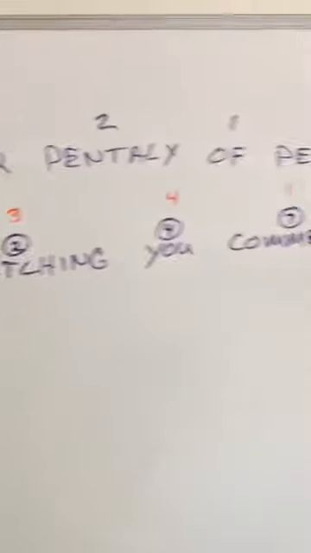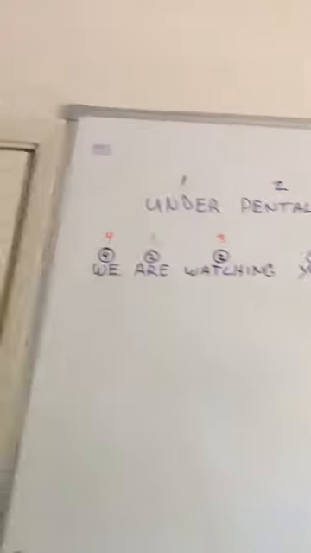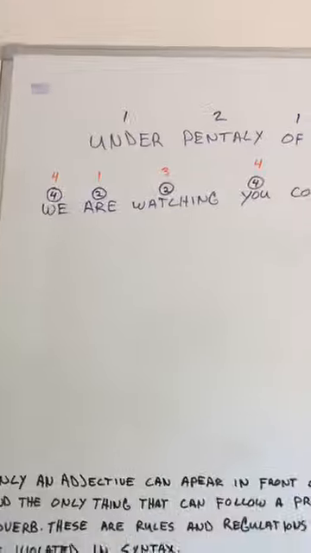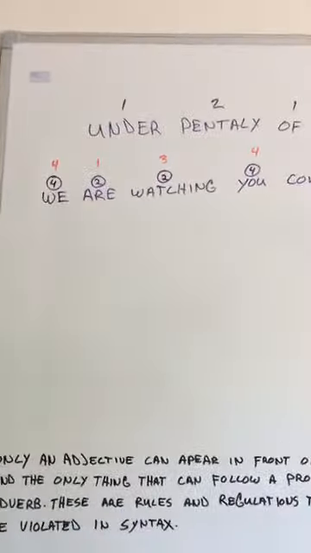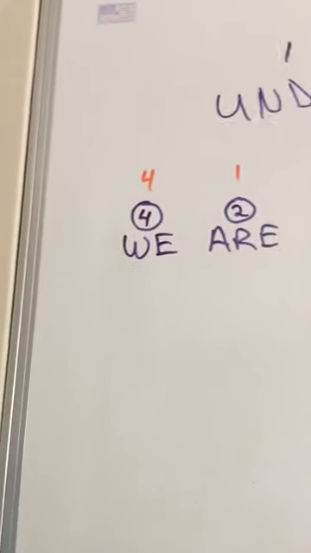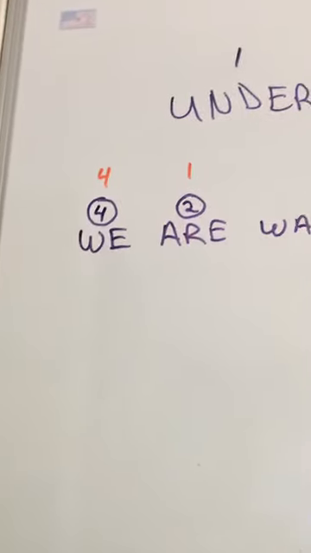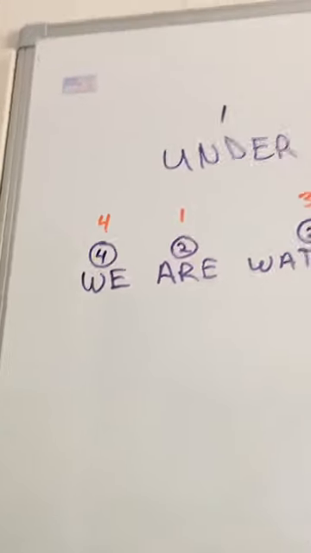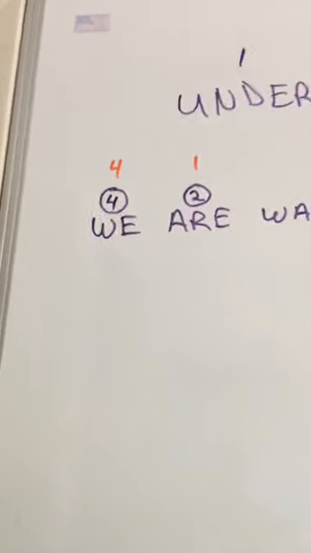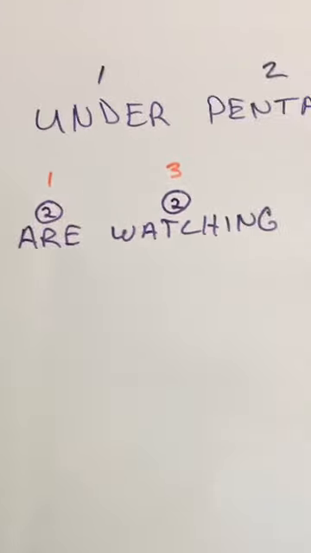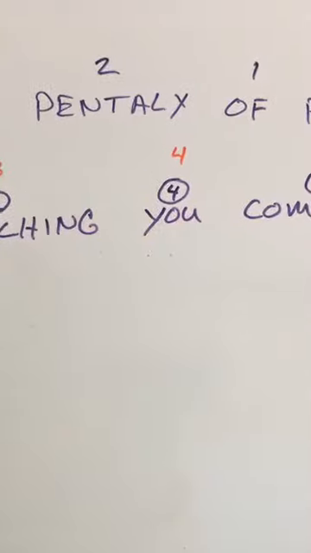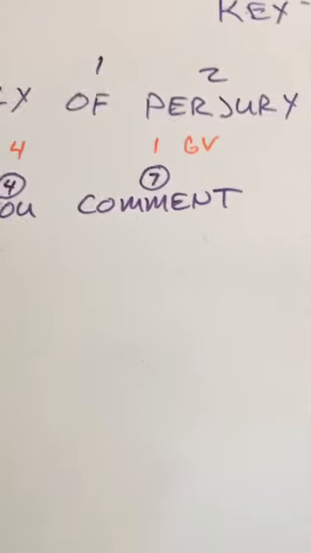We are watching you. There was much more, but I don't want to get too into it so I don't get you too confused. So if you look up on your phone, we is a pronoun. So the circled numbers are what you would see if you looked it up on your phone. We is a pronoun, are is a verb, watching is a verb, you is a pronoun, and 7 is a fact.